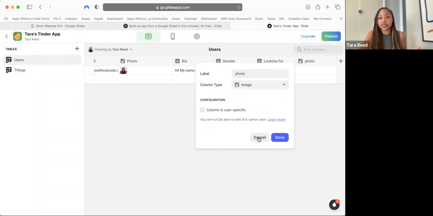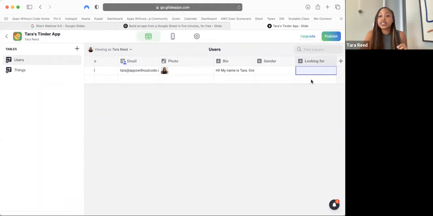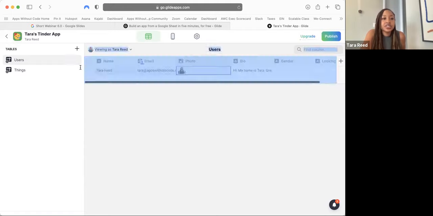So we should have, let me see, how many columns do I have? 1, 2, 3, 4, 5, 6. 6 columns. Do you have 6 columns? If not, go rewind, make sure that you're following. You have 6 columns: name, photo, email, bio, gender, looking for. Of course, we can add more, but these are the basics that we need.